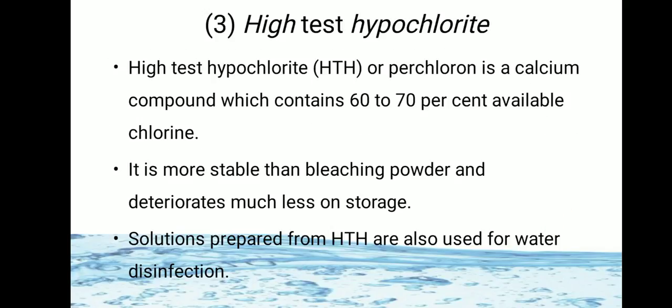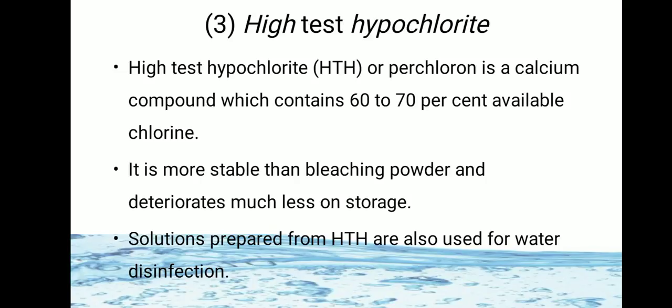Third disinfectant used is high test hypochlorite. The high test hypochlorite or perchloron is a calcium compound which contains 60 to 70% available chlorine. It is more stable than bleaching powder and it deteriorates much less on storage. The solution prepared from HTH is also used for water disinfection, in some cases for large amounts also.